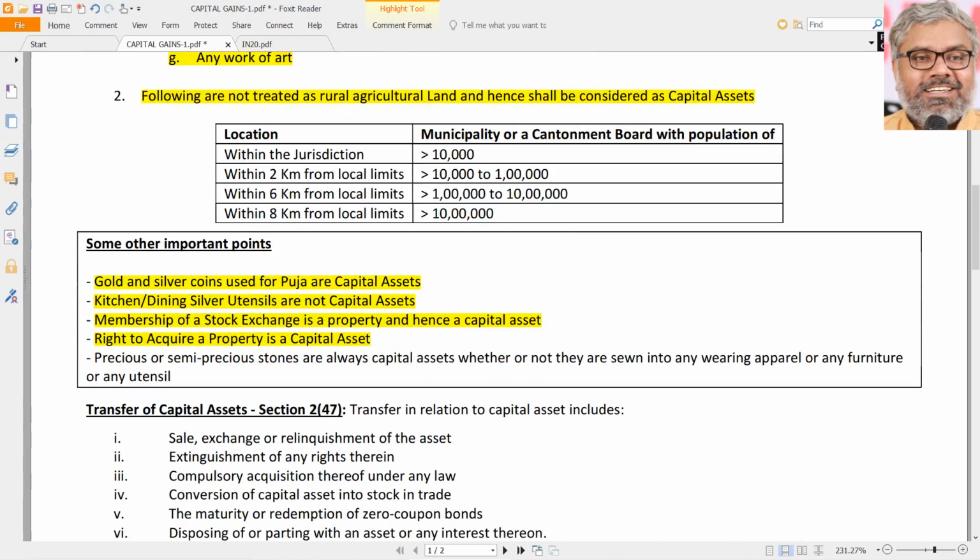But there is one category where exemption is given separately, which is a unique case related to the lands of the proposed capital region of Andhra Pradesh state, which was formed somewhere in 2014 after the split into two states, Telangana and Andhra Pradesh.